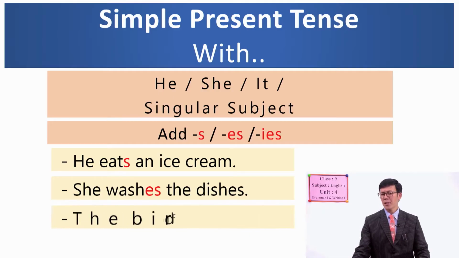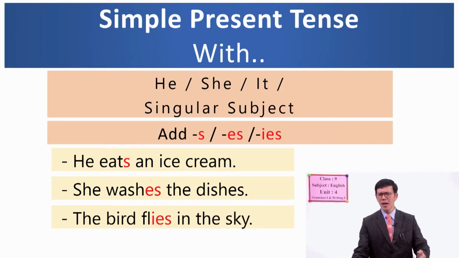And the next example, with ies, the bird. The bird flies in the sky. You can see the bird. It is again a singular subject and the action verb is flies. The bird flies in the sky. I hope you are clear about the simple present tense with singular subjects he, she, it.